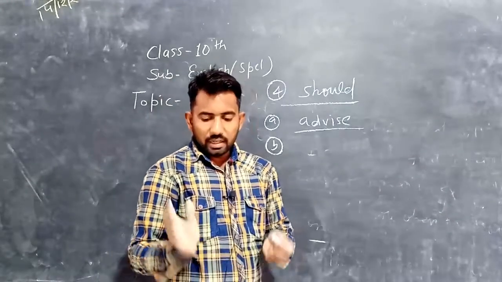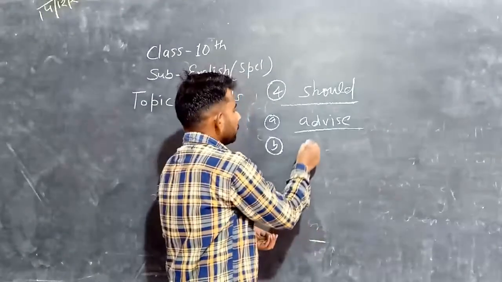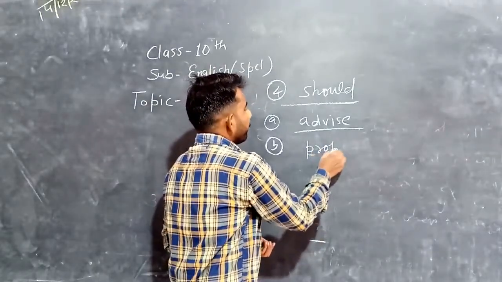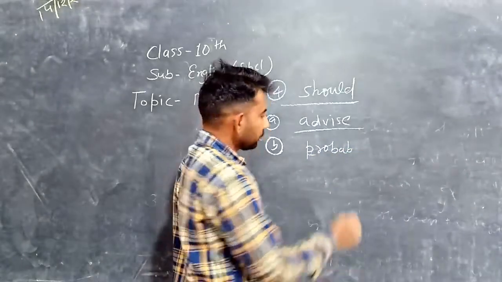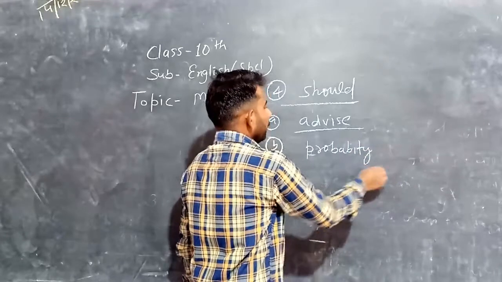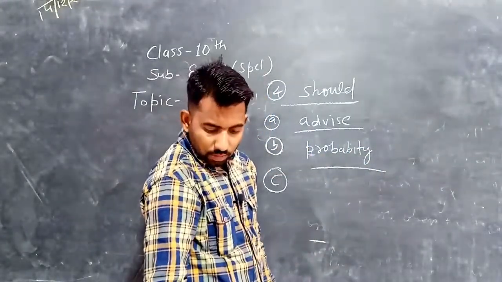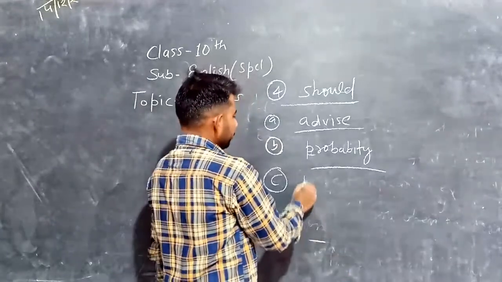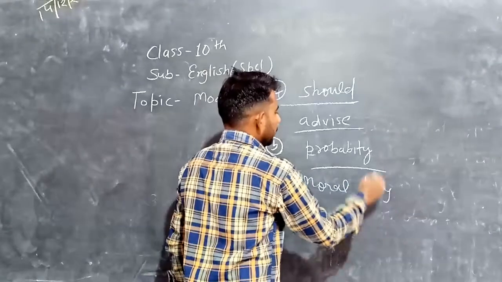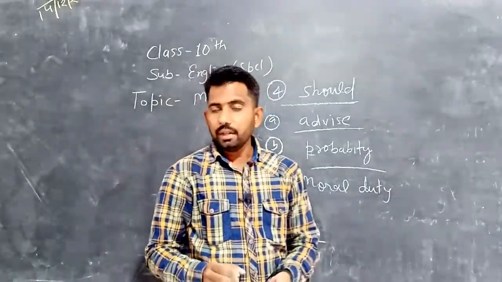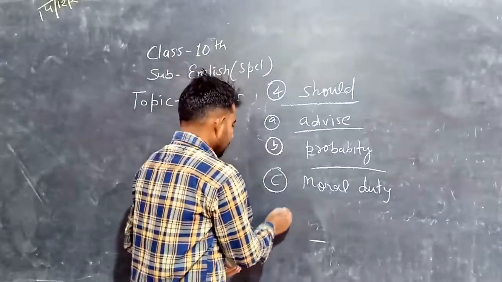The guest should be here now. If we have some probability, we can use should. And the third one is moral duty. If we talk about any moral duty, any ritual cases.